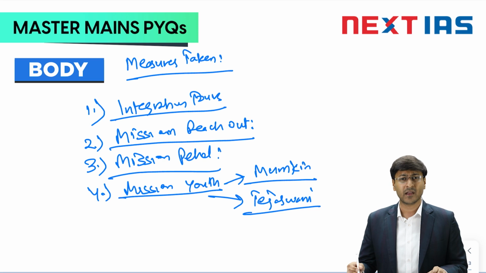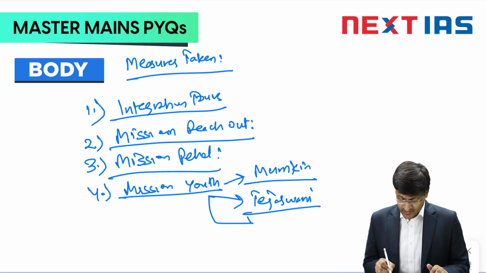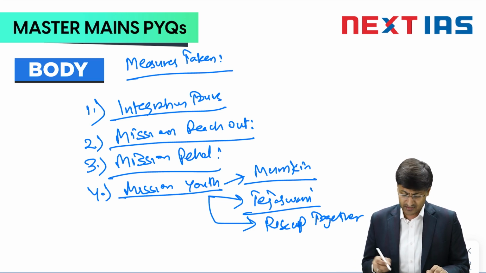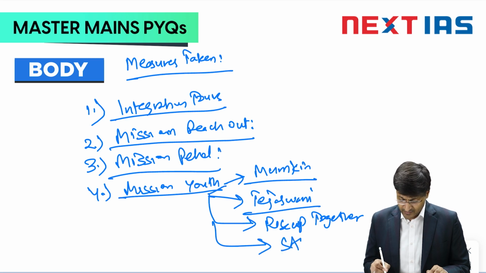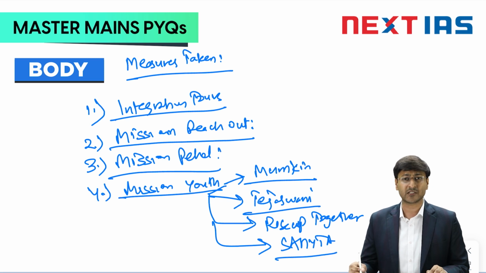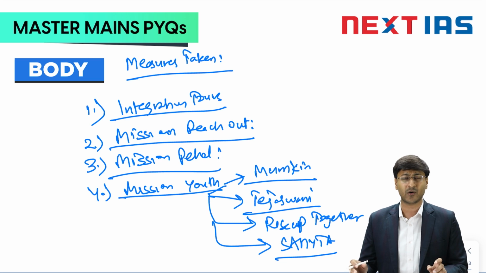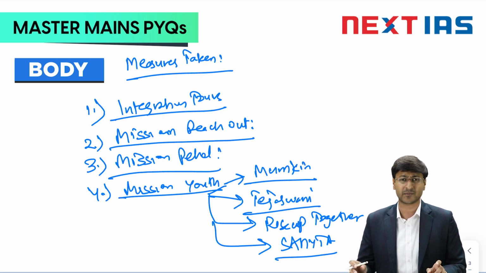Under the Tejaswini scheme, it was about women empowerment. The valley's women were given financial assistance of up to 5 lakh rupees so that they can turn out to be local entrepreneurs. Third can be Rise Up Together. It was about community entrepreneurship for the locals so that they can be a part of the job-getting process. Another component of Mission Youth was Sahayata, that is financial assistance of up to 2 lakh rupees for those youth who are in distress. So basically the government tried to cater to every part of the valley under its Mission Youth.